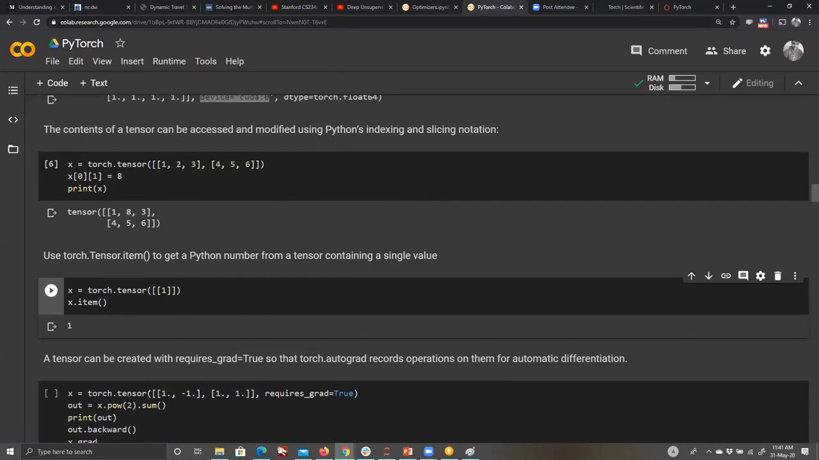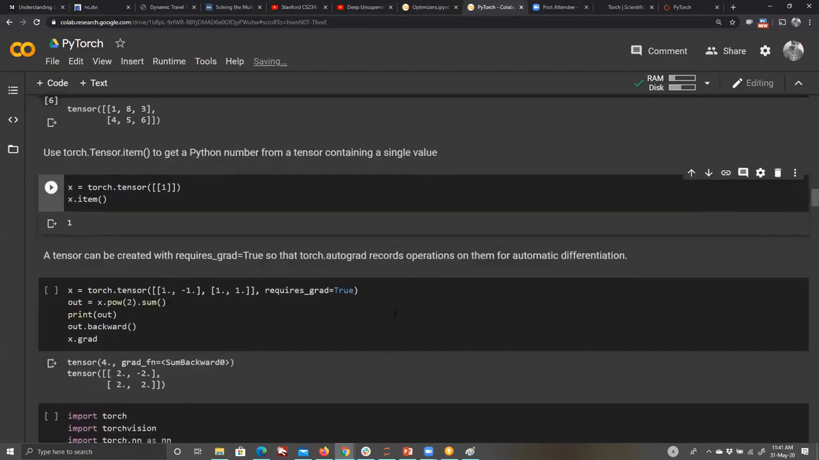And if you have a single value, you can use torch tensor.item() to get that exact result. And there is something called automatic differentiation, or autograd. What is that? It's a simple idea. You first have to make a graph. Let's say out is x.pow(2) and whatever the sum is.